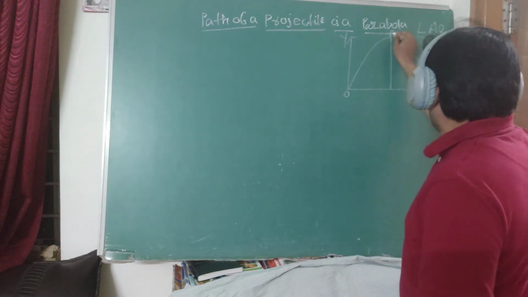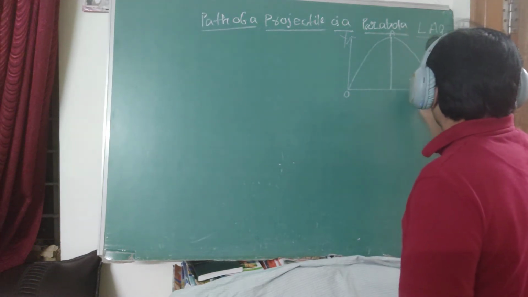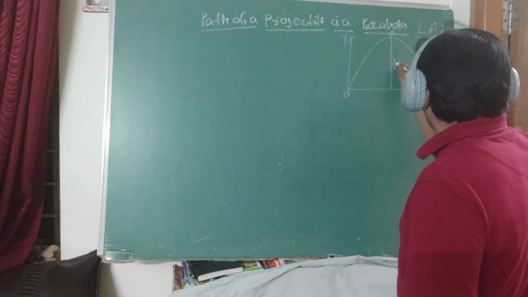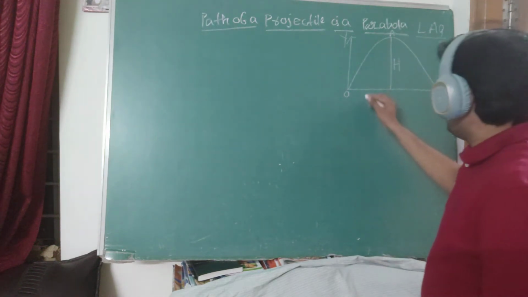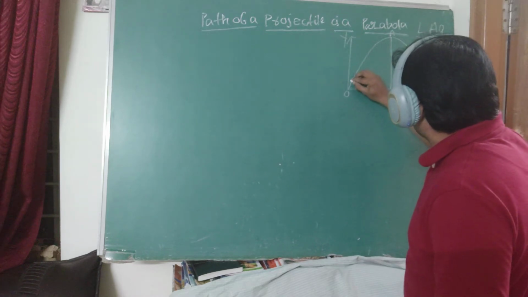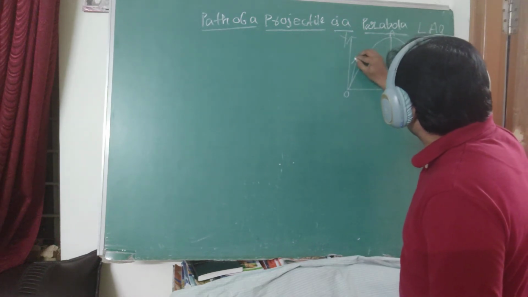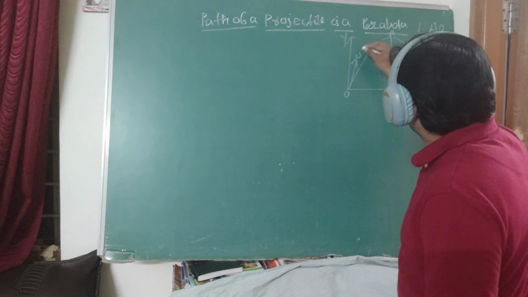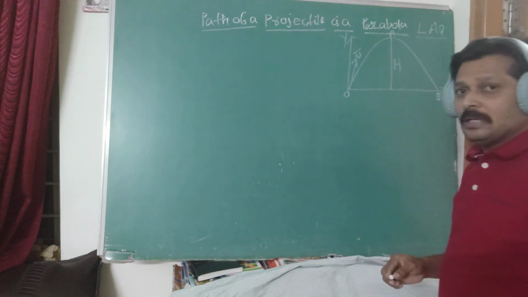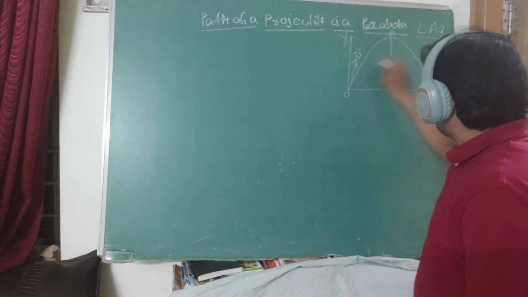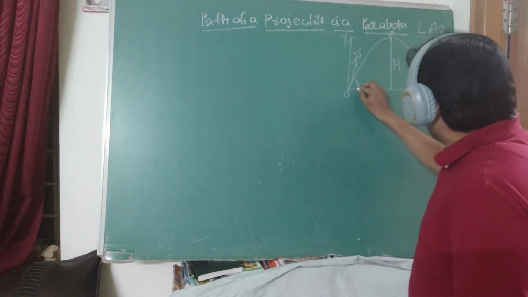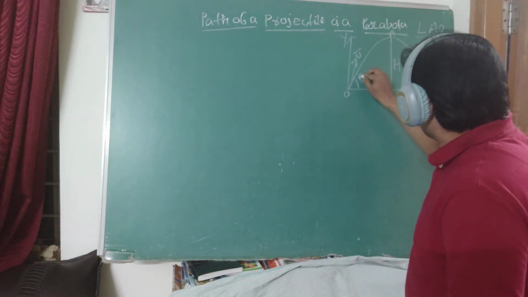The point A, with respect to the reference axis, is the height, represented by capital H. Any object is thrown with a certain initial velocity, represented by U bar. The object is thrown making an angle theta, which is not 90 degrees.